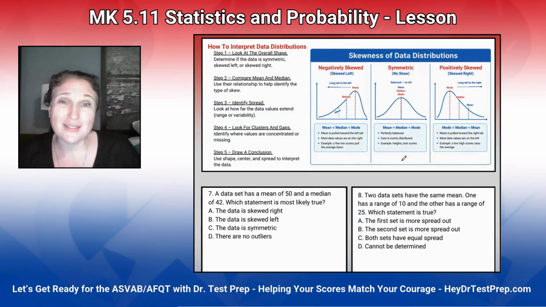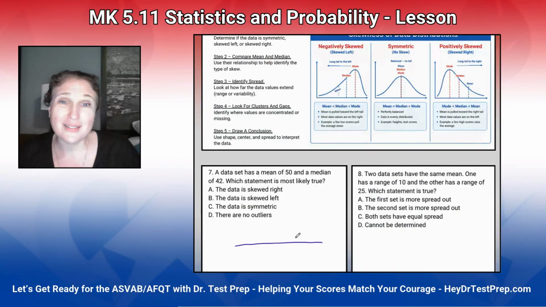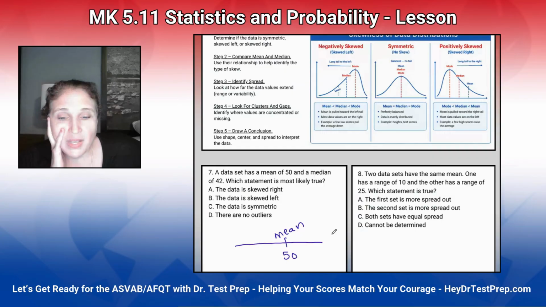So here it says, I'm going to draw like a number line. And it says that our mean is 50. And our middle number is 42, our median. So in this case, we would have this be positively skewed or skewed right because we have so many higher numbers that this pushes this way. So we would call this as skewed to the right.